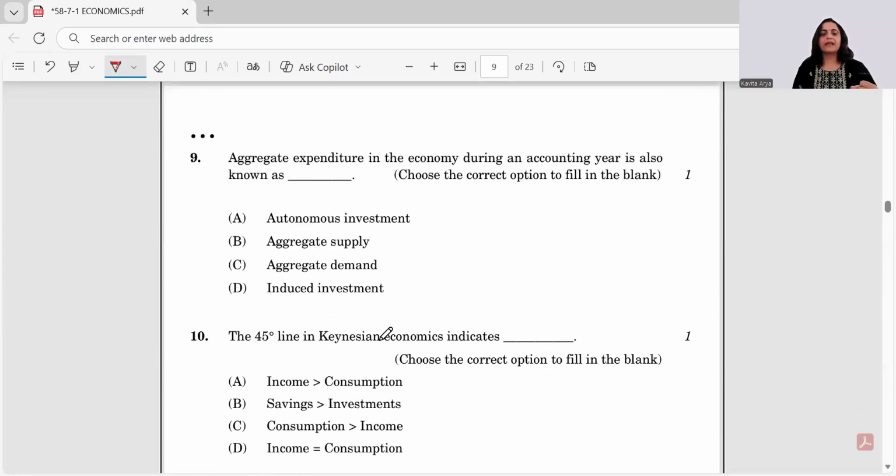Next question is, aggregate expenditure in the economy during an accounting year is also known as aggregate autonomous investment, aggregate supply, aggregate demand. Aggregate demand is the right answer, right? Because of this, we say how much is the total expenditure. When we talk about aggregate demand, we talk about the total expenditure done in the economy in all the four sectors. And then we say government sector and rest of the world is not there in our syllabus. So we are left with this. So when we are talking about aggregate expenditure, we use aggregate demand.